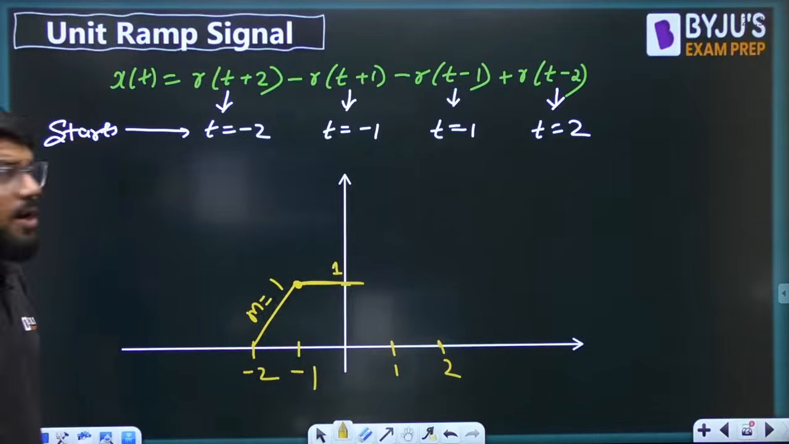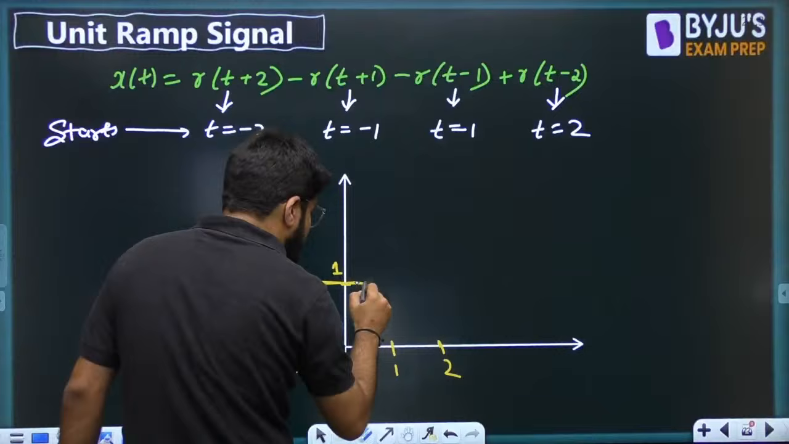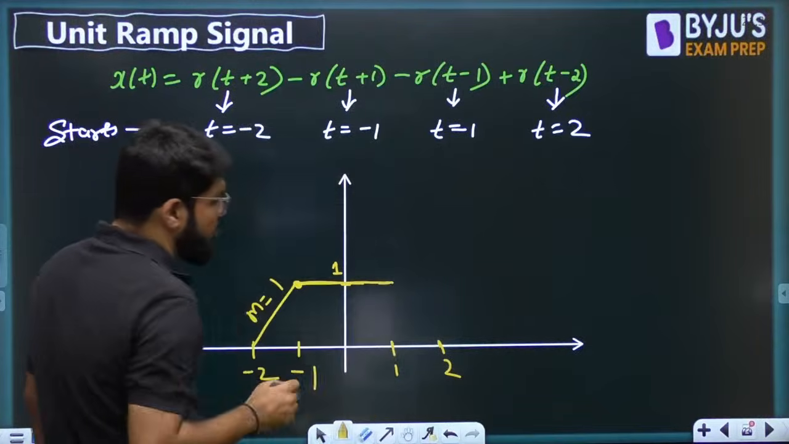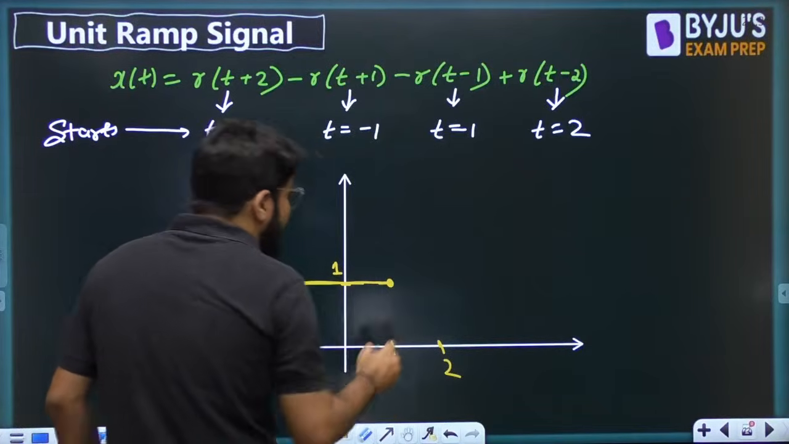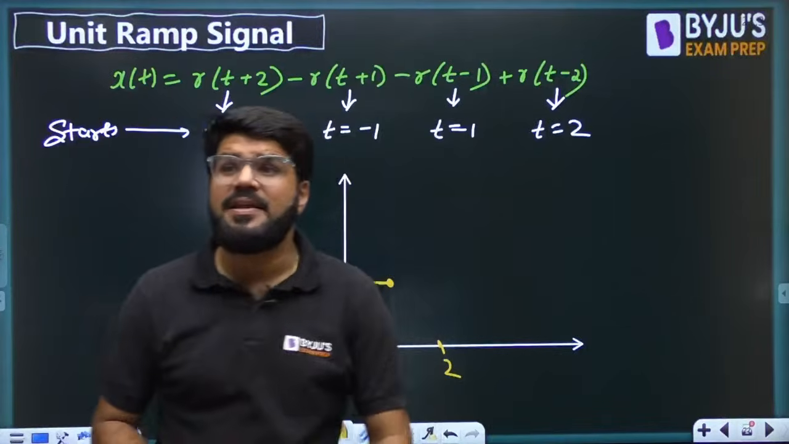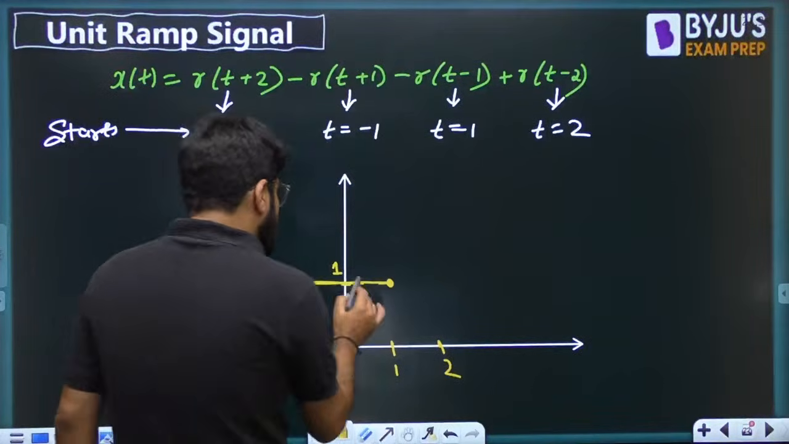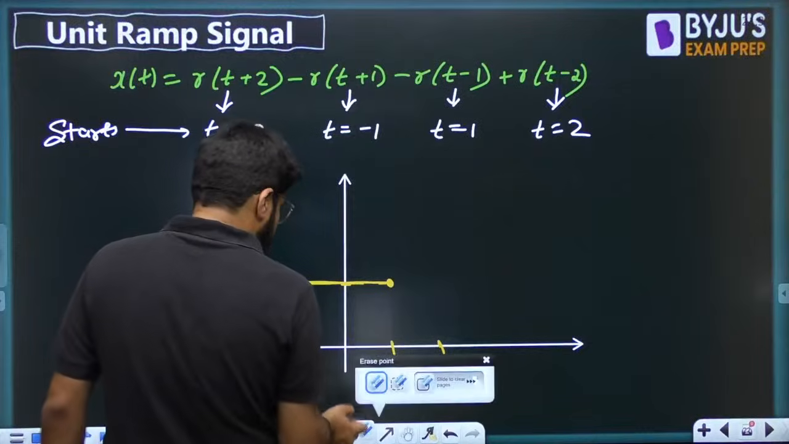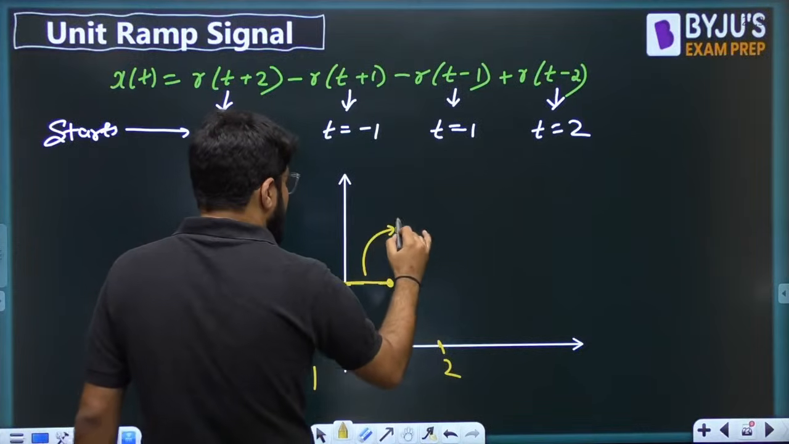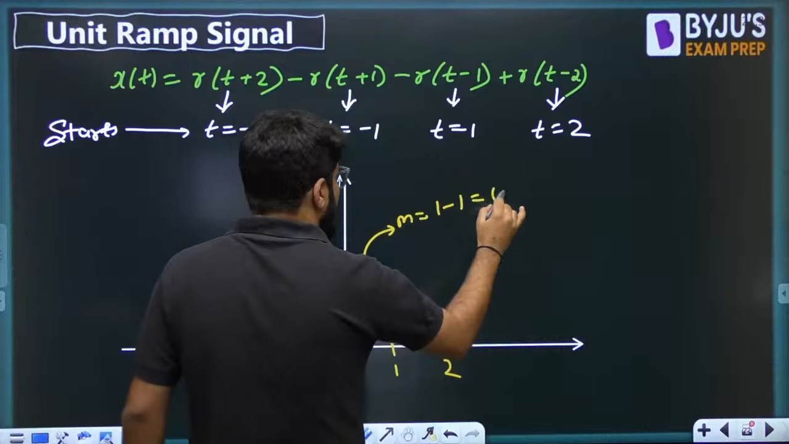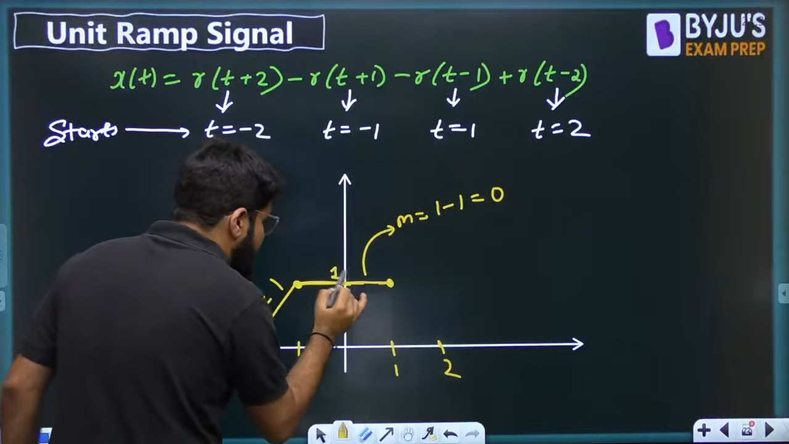Right? So up to the next ramp signal, which is there at t equal to 1. Till t equal to 1, it's going to be flat 1. Now, at t equal to 1, another ramp signal. Let's write its slope too. How much is this slope? 1 minus 1, 0. That is why it is parallel to x-axis, and this amplitude was 1.